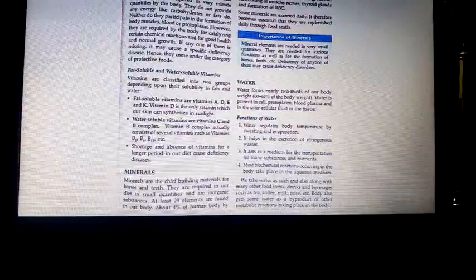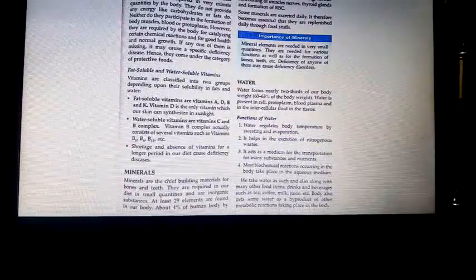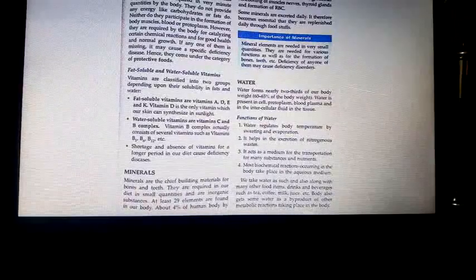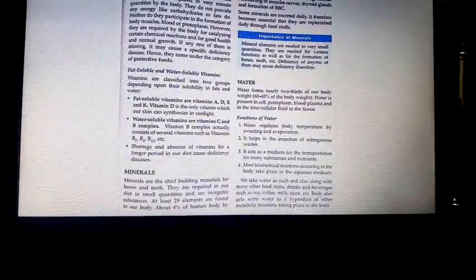Table salt contains mainly sodium chloride. And many other mineral elements are obtained from various foodstuffs, such as green vegetables and fruits. Some important mineral elements are calcium and phosphorus, children, for helping in strengthening bones and teeth.